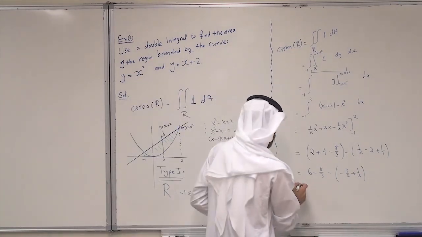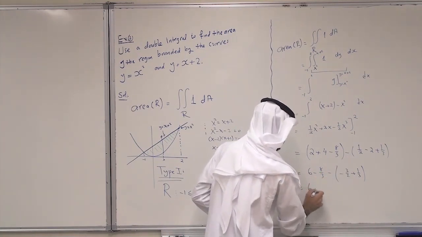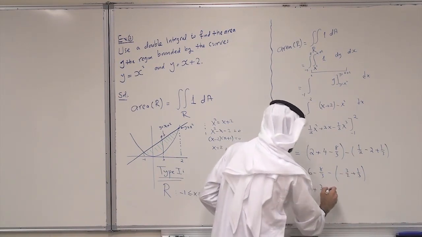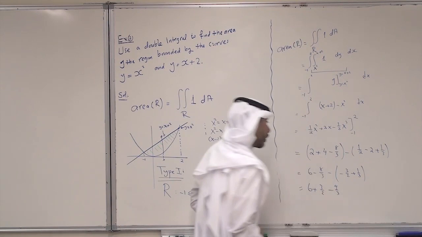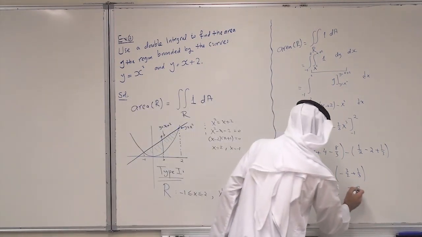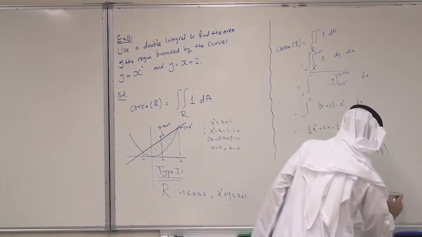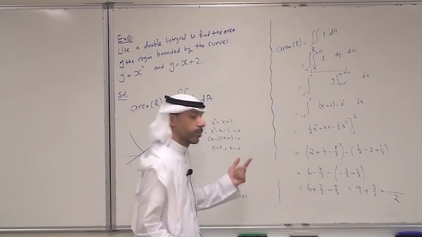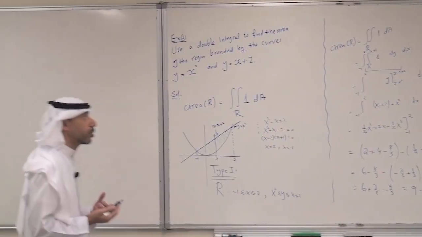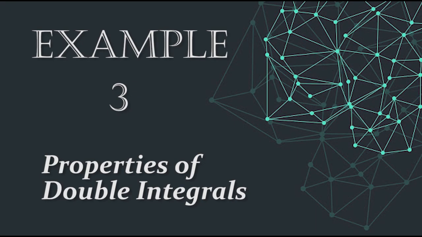Okay, so this is again 6 plus 3 over 2, 6 plus 3 over 2 minus 8 over 3 minus 1 over 3 minus 9 over 3. This is 3 plus 6, this is 9, 9 plus 3 over 2, and this is just 2, 18 plus 3, 21. So this is the value of the area of the region.